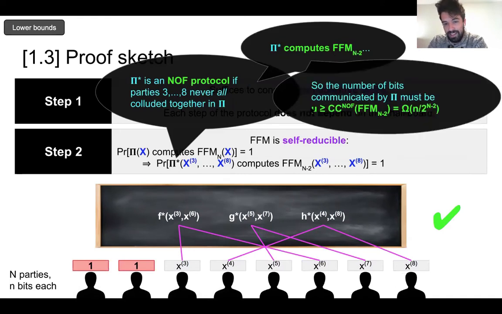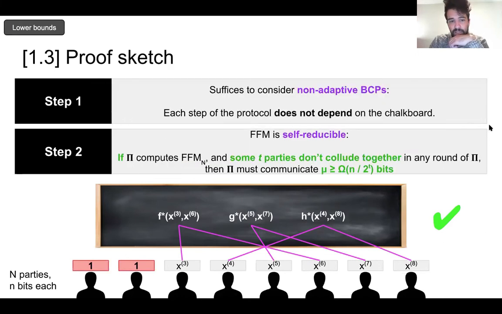So this means that the number of bits communicated by the original protocol must be at least n over 2 to the big N over 2, or you contradict finite field multiplication lower bounds in the NOF setting. So concluding all that talk, basically what this says is, if you have a protocol computing this function and some T parties don't collude together in any single round, then it must be communicating at least this many bits. Okay, so that's great to know.